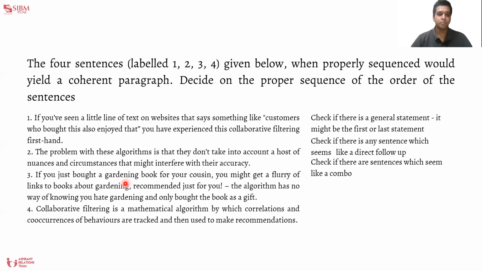The next step would be to see which combo comes first. If we see the 2-3 combo, you can see the words these algorithms, which means that it cannot be used first, and the algorithm part should be introduced before the 2-3 combo. And hence we arrive at the answer that it is 4, 1, 2, 3.